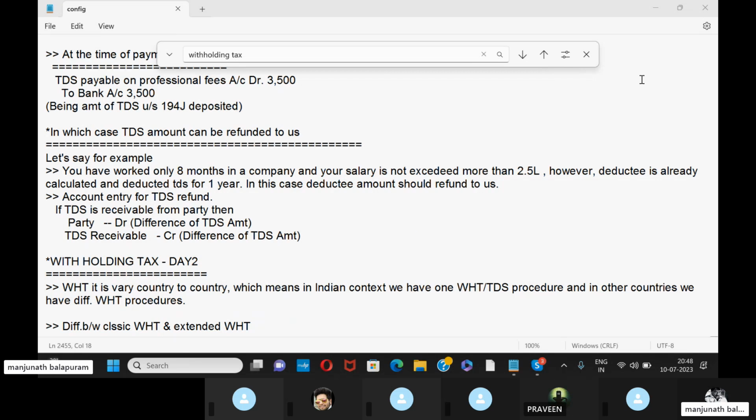Obviously. Why? Because you worked only 8 months, not 1 year. At the same time, his salary is not more than 2.5 lakh. So this is the reason the TDS should be refunded to that employee. So what will be the accounting entry for TDS refund? If TDS is receivable from a party, then party account debit, and the TDS amount credit to TDS receivable. So these are the entries at the time the TDS amount is refunded from the party.